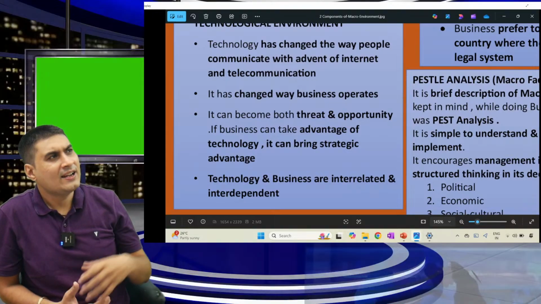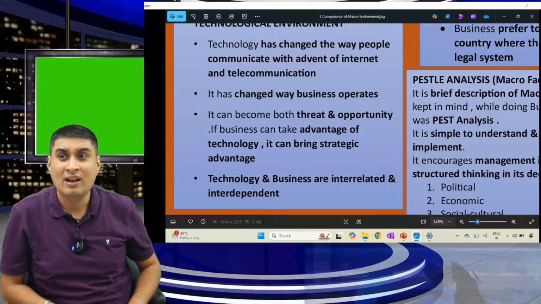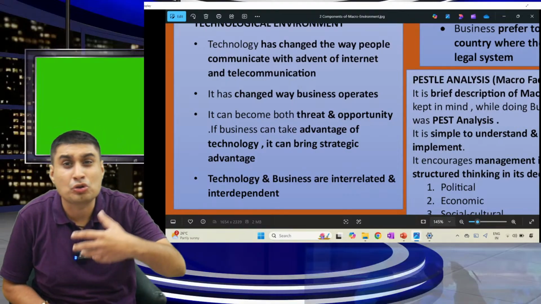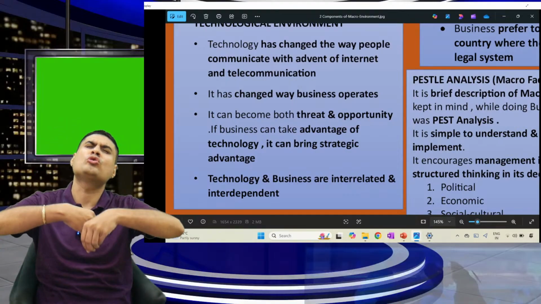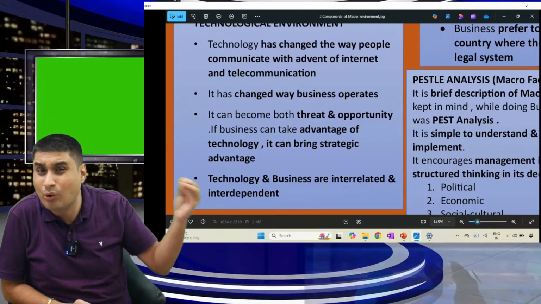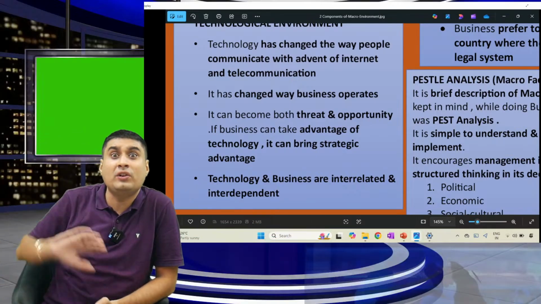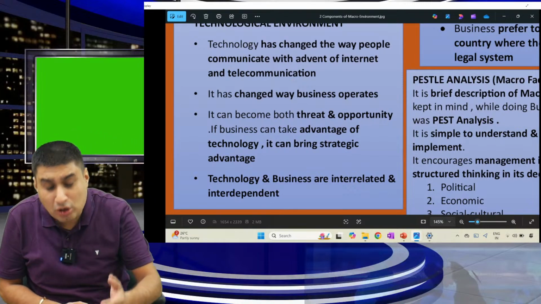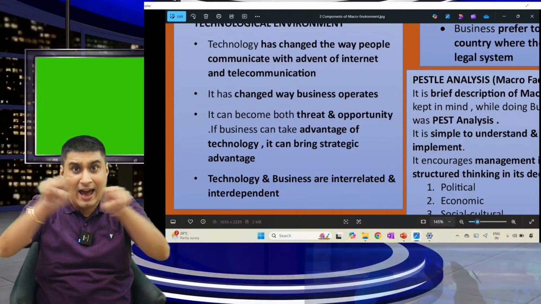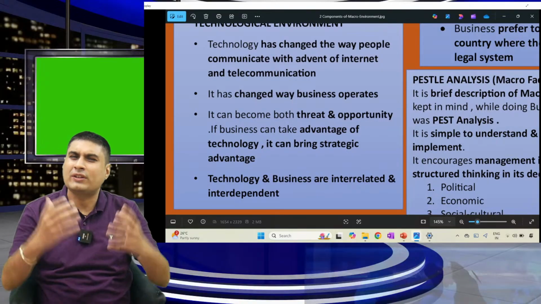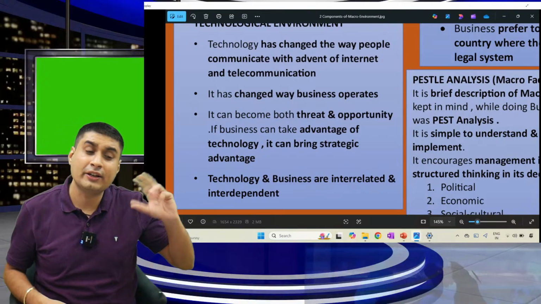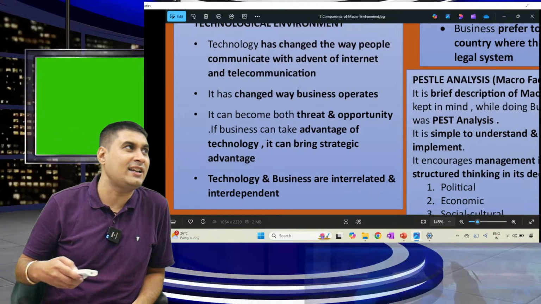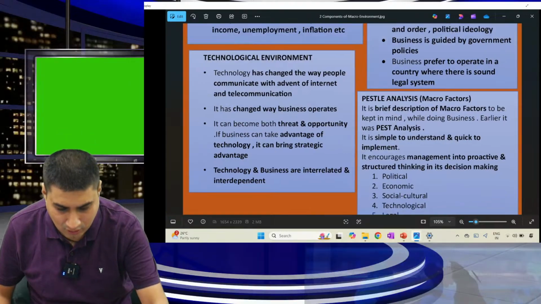Let's take three businesses. Technology has killed theaters. Technology has killed physical stores. Technology has killed showrooms. I remember showrooms used to be flooded. Right now, no one goes to a showroom. Are you clear? It's an opportunity for whom? OTT. Online websites. It's an opportunity for Zoom. Zoom is an app where online lectures can be done. So is technology good or bad? If you use it to your advantage, it's an opportunity. If you don't use it, it is a threat. Are you clear?